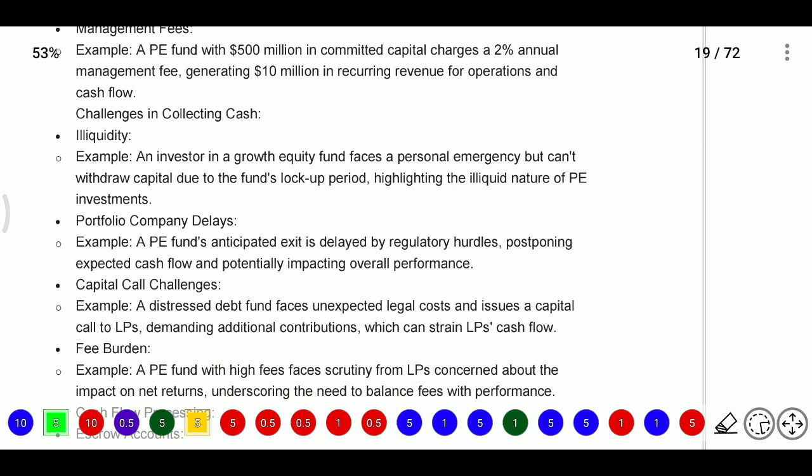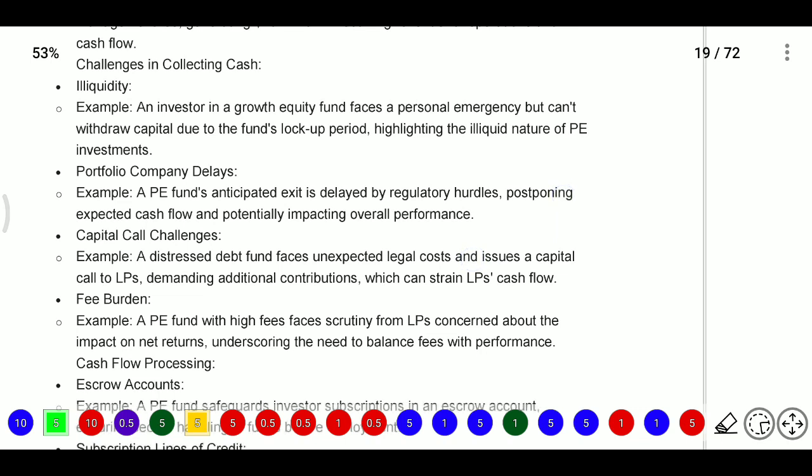For example, an investor in a growth equity fund faces a personal emergency but cannot withdraw the capital due to the fund's lock-in period. They will be given a lock-in period of 5 to 10 years, highlighting the illiquid nature of PE investment. And portfolio company delays: for example, a PE fund anticipated an exit delayed by regulatory hurdles, postponing the expected cash flows and potentially impacting the overall performance.